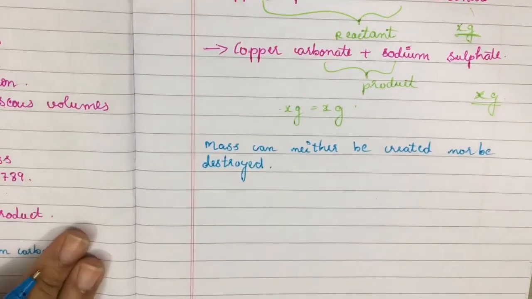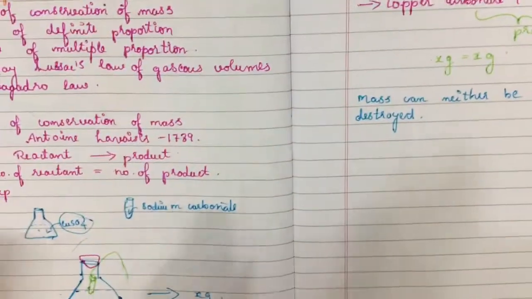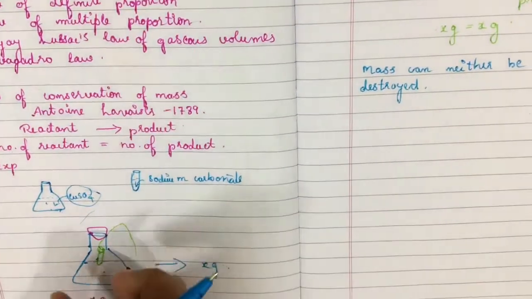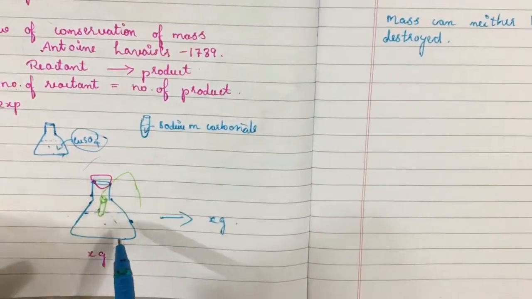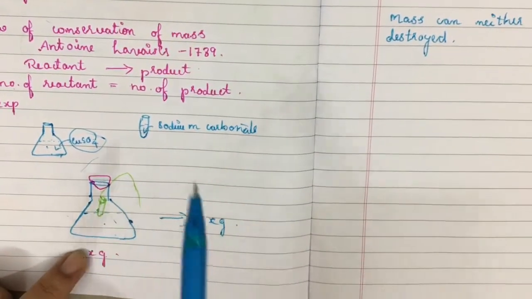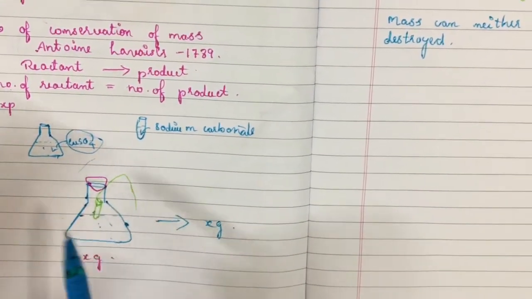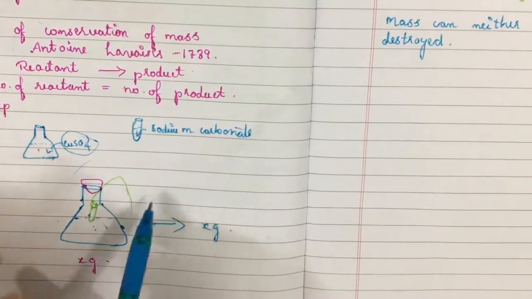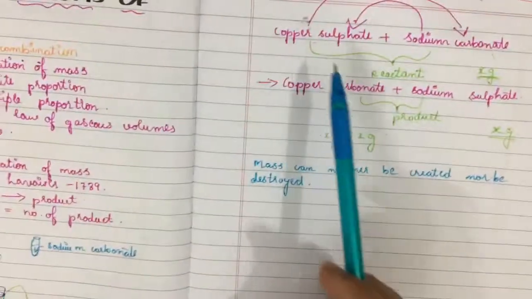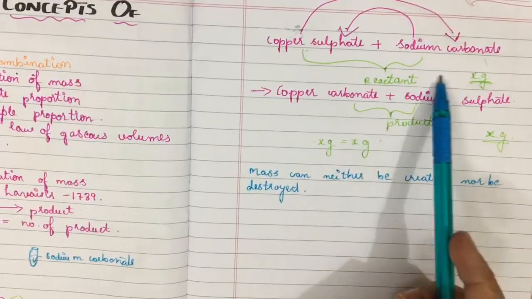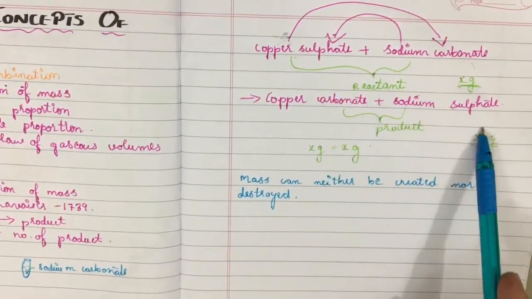So this is the law of conservation of mass, which was founded by Antoine Lavoisier, and he conducted an experiment in which he took copper sulfate solution in a conical flask, and in a test tube he took sodium carbonate solution, and they were allowed to react with each other. And this is our chemical equation: copper sulfate plus sodium carbonate gives copper carbonate plus sodium sulfate.